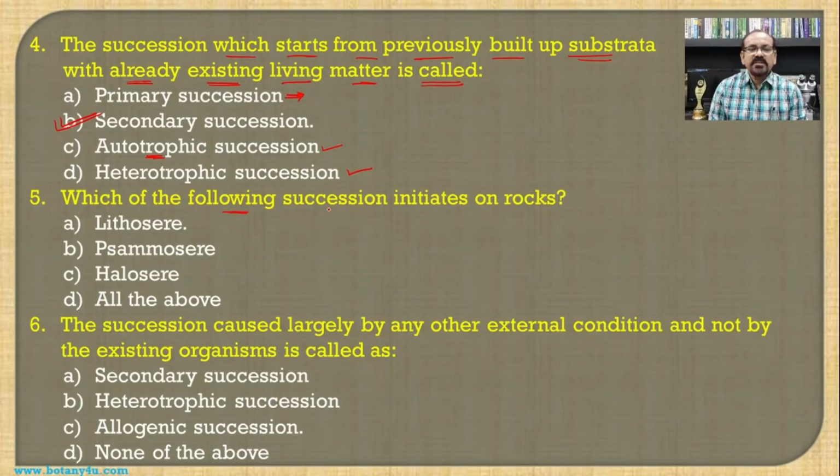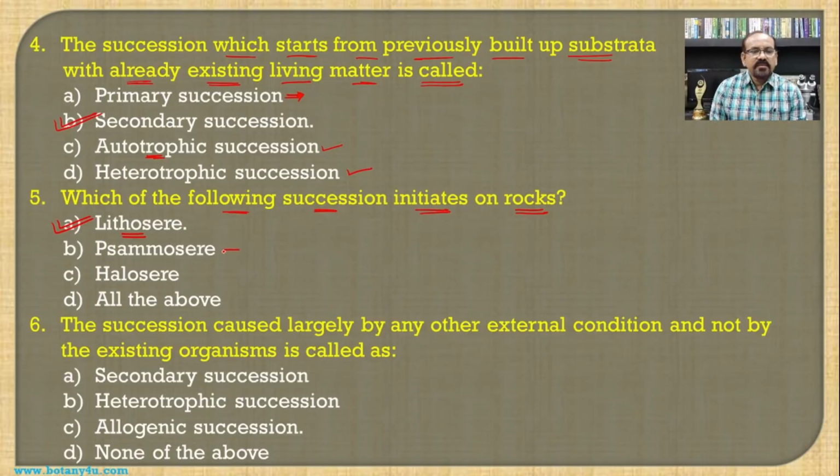Then, which of the following successions initiates on the rocks? If we see the development of the community from the rock, then it is known as the lithosphere. So lithosphere becomes the answer for this question.